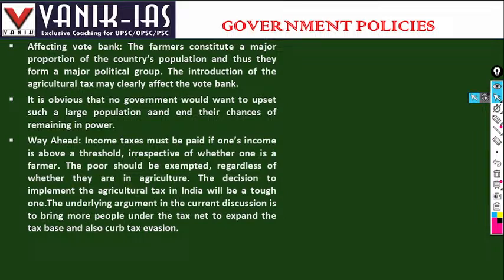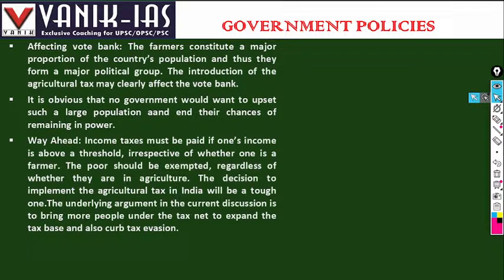If agricultural income is taxed, the farmers' vote will go away from the political party which decides to impose the tax on agriculture. That is why no political party forming the government at the center or state ever dares to impose tax on agriculture. It's obvious that no government would want to offset such a large population and end their chances of remaining in power.